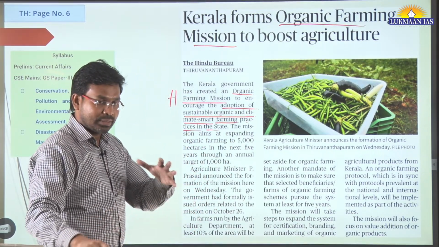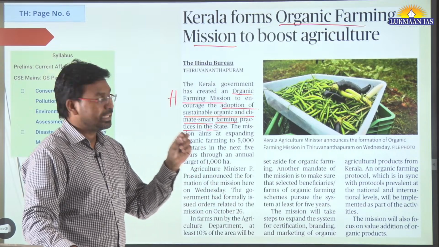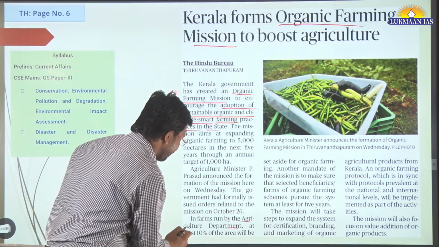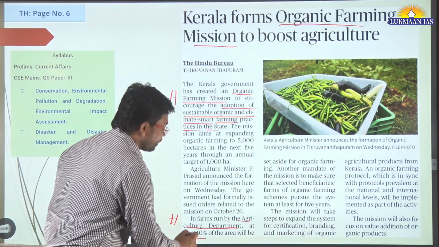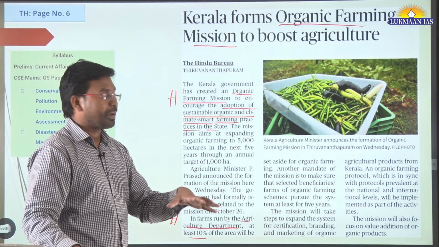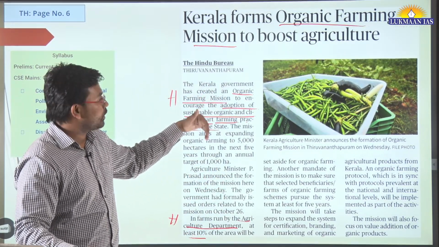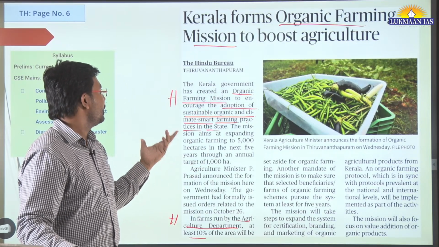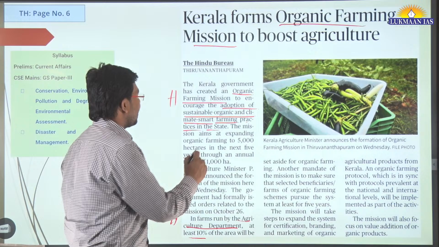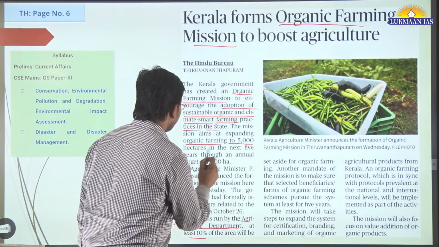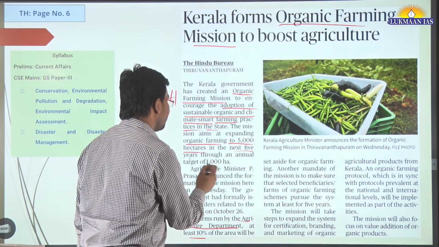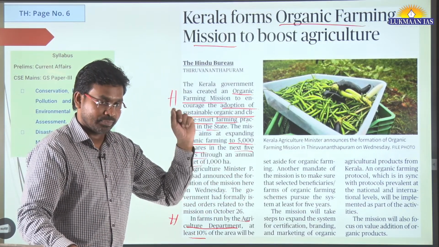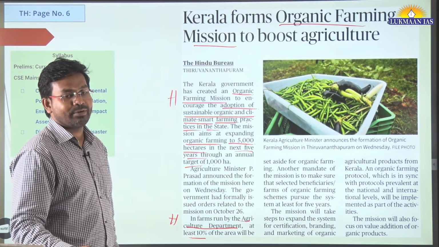And the thing is, there are many areas in the state that are managed by the agricultural department, and at least 10% of the land under that agriculture department will be used for cultivation of organic farming related things. So this is the thing, much detail is not given. They have said that the mission aims at expanding organic farming to 5,000 hectares in the next 5 years. So they want to target 1,000 hectares of cultivation per year in organic farming related things.